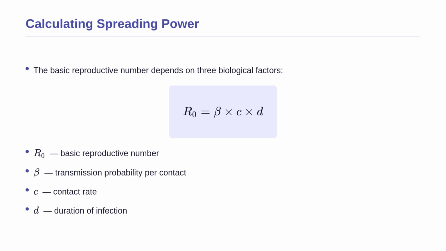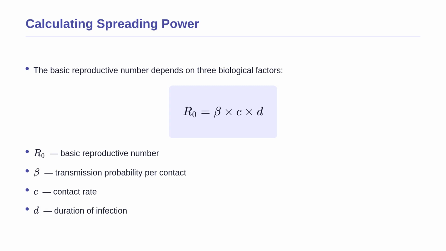This conceptual threshold leads us directly to its mathematical formula. The basic reproductive number, R0, is calculated by multiplying 3 key variables. First, beta represents the transmission probability, which is the biological chance that a contact results in an actual infection. Second, C represents the contact rate, or how many susceptible hosts the infected individual interacts with per day.